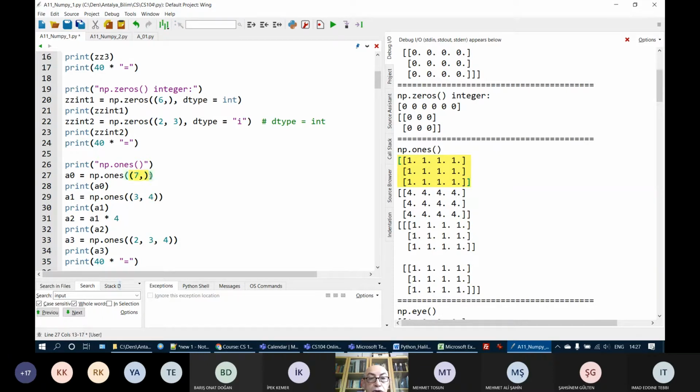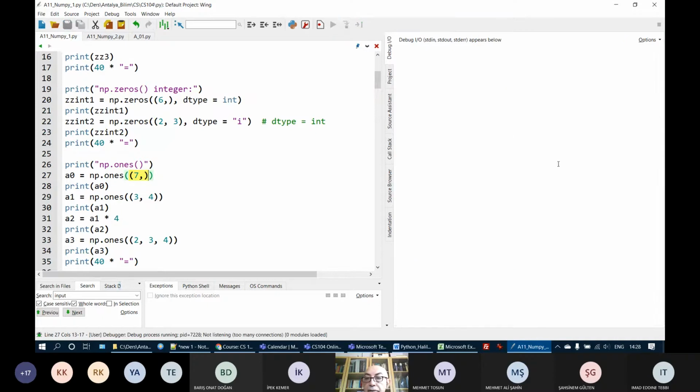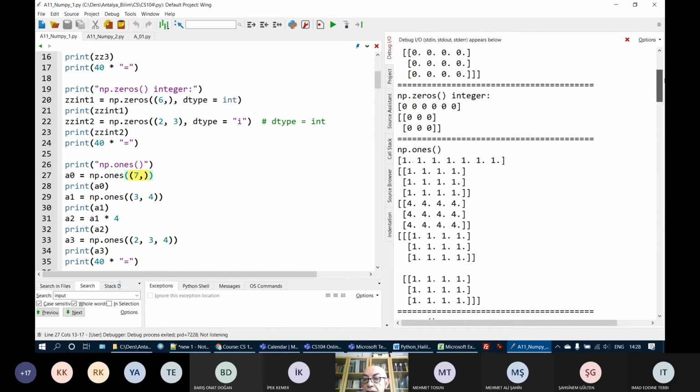This is a tuple which only contains one element. Therefore, this will be a single-dimensional array which only contains ones. Let's go to top. Here I have my NumPy array which contains only ones. It's a single-dimensional NumPy array which contains 7 elements. Okay, and this is how to create a single array which contains all ones.